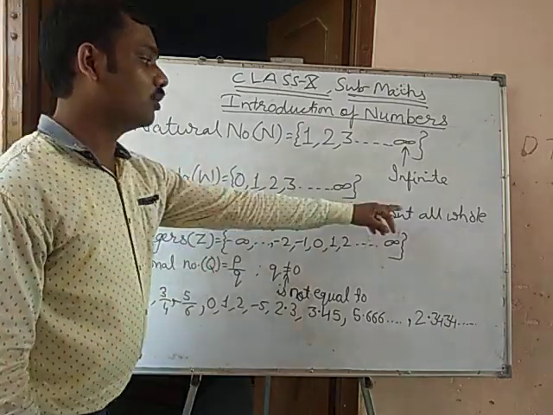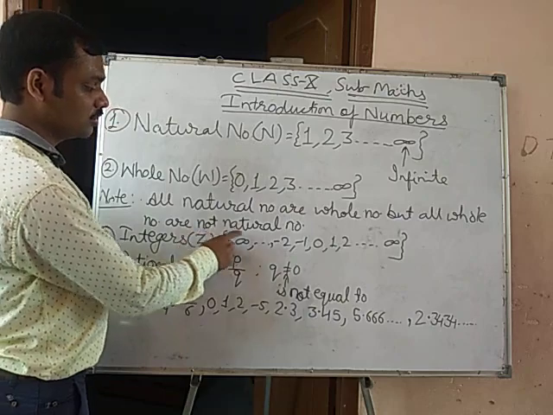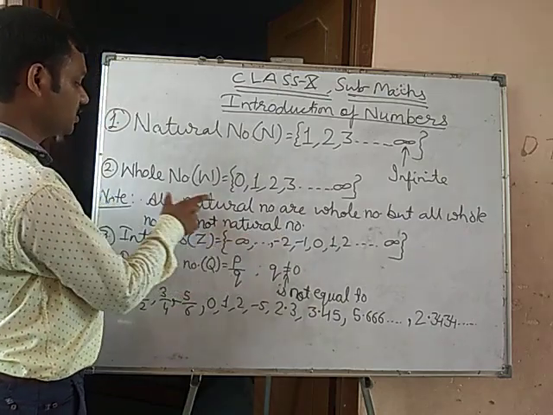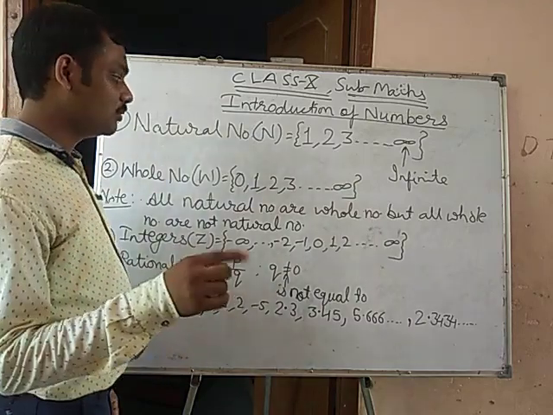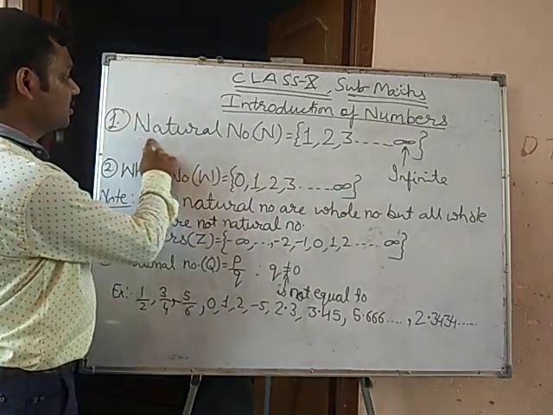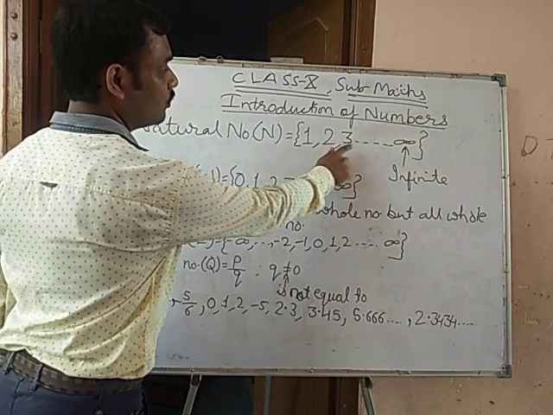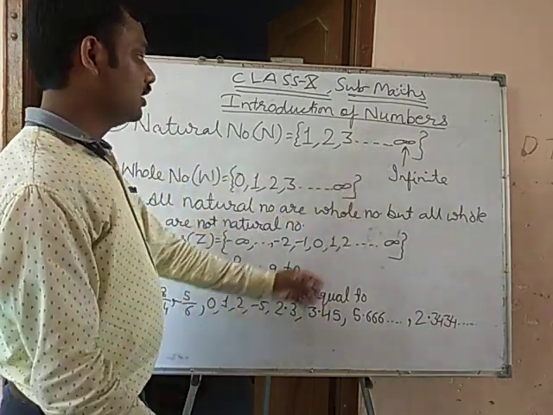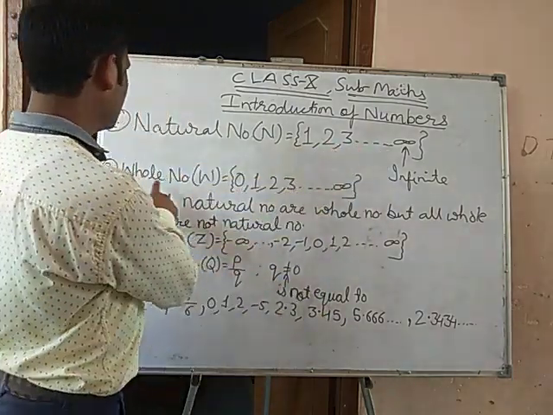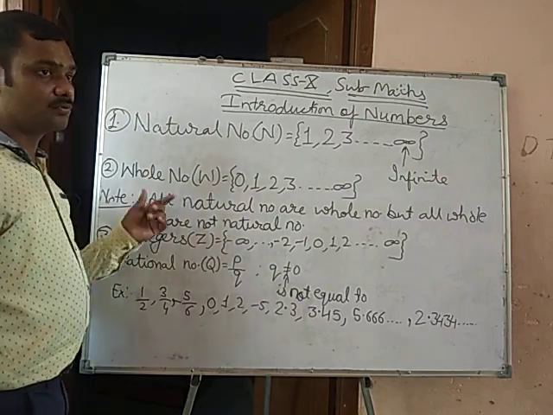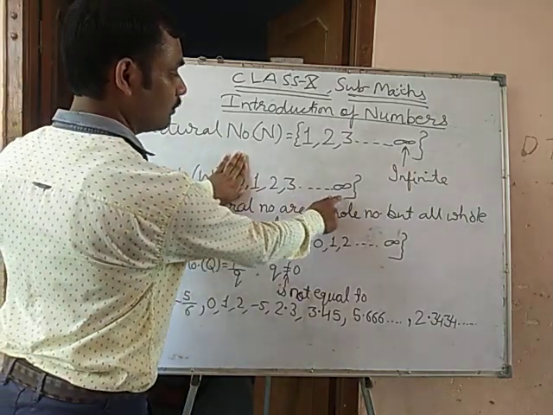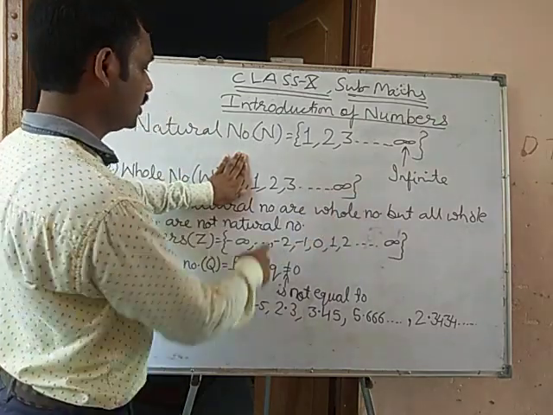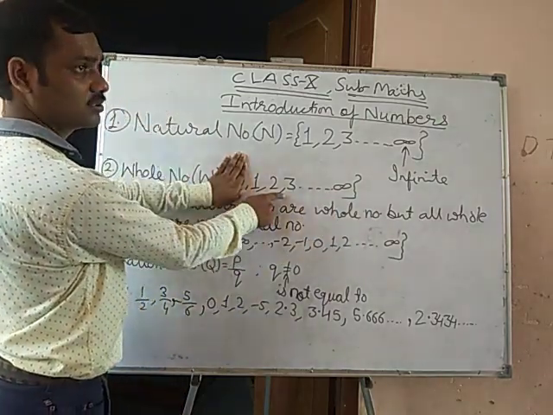But all whole numbers are not natural numbers, because we know that natural numbers start from 1 to infinite. A set that satisfies 1, 2, 3 up to infinite is natural numbers.